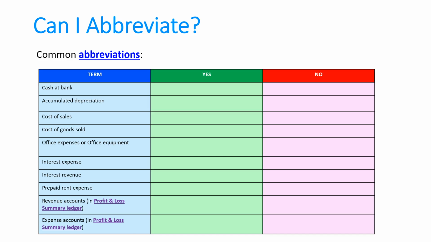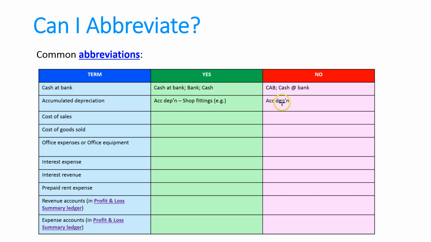So here's some examples. Term cash at bank. You can abbreviate that to bank or cash. We can't use cab as in cash at bank. And we don't want to use cash and the at symbol bank. That's not acceptable. Accumulated depreciation, you can abbreviate that to AC DEPN and then the name of the asset. So e.g. shop fittings, but the one over here is no good, and that's because it hasn't got the name of the asset. You need to have the name of the asset in here, but that's an acceptable abbreviation.